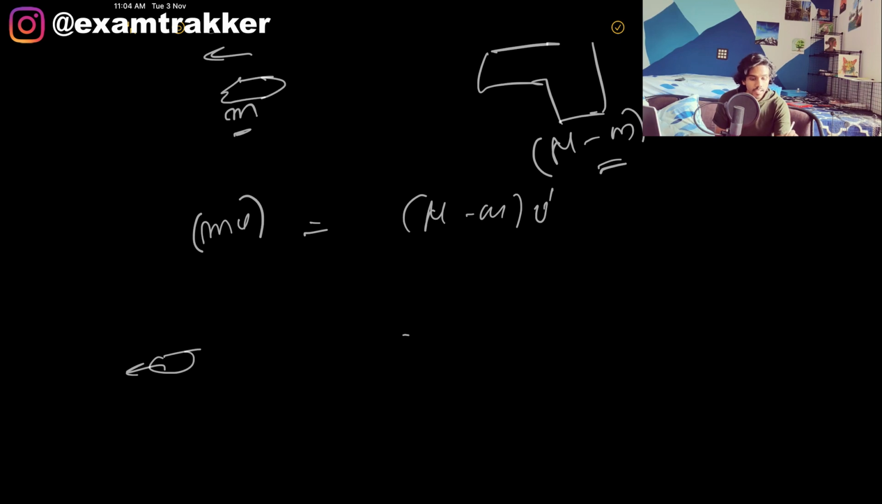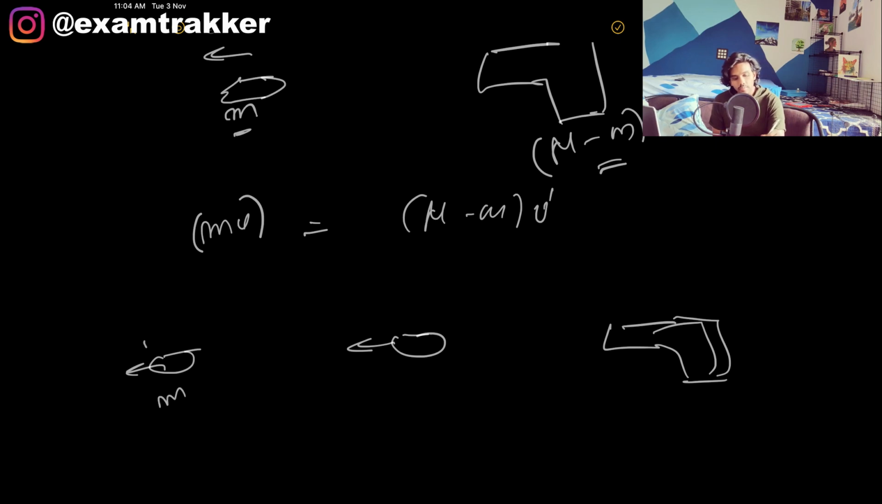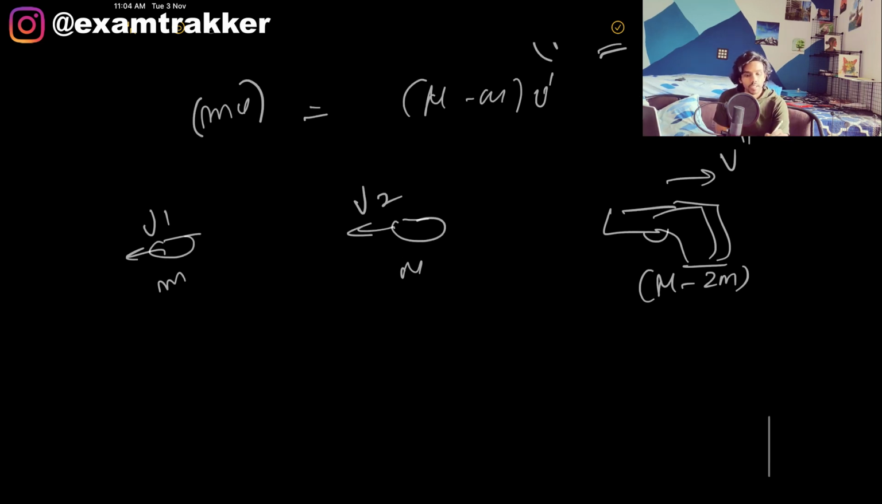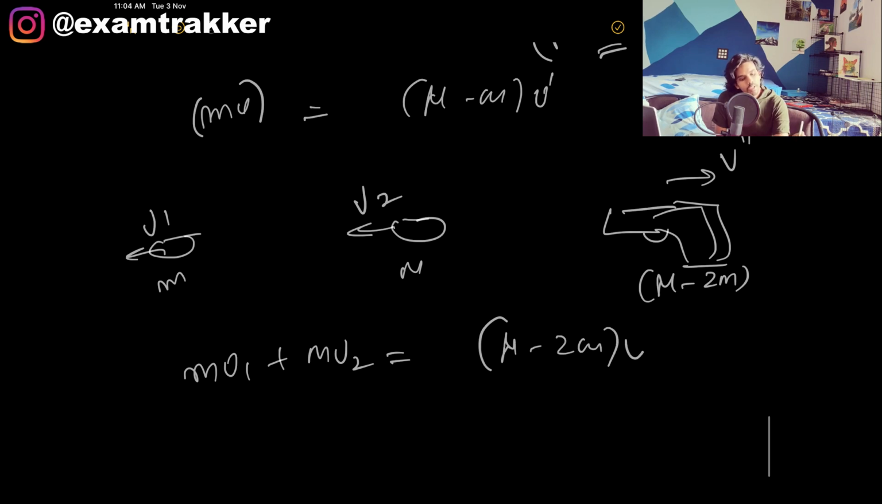Now the gun has fired a second bullet. m v1 plus m v2, fired with some velocity v2, and the gun's mass is now M minus 2m into, let's just call it v double dash. We can write the momentum conservation again: m v1 plus m v2 equals M minus 2m into v double dash. The thing that you need to observe is, as we keep firing these bullets,